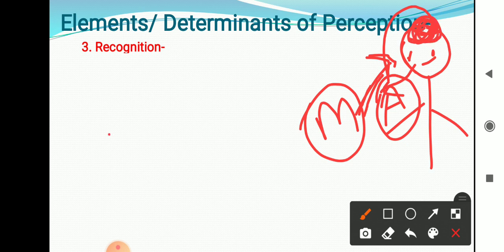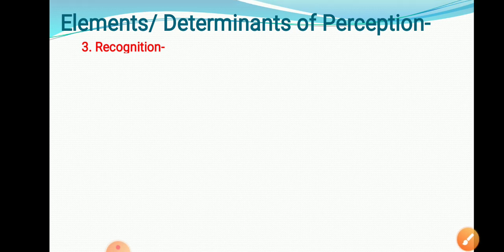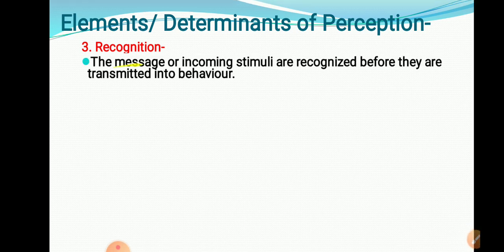Okay. Now what does recognition say here? What is the meaning of recognition? The messages or stimuli coming in are recognized before they are transmitted into behavior. In this element of perception, the message comes to the individual's mind, the individual thinks upon it, and then that message is converted into action.